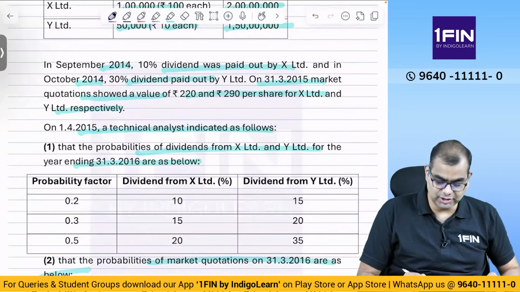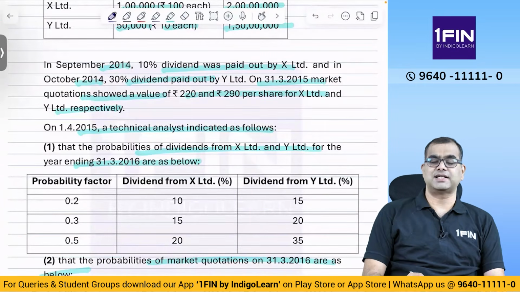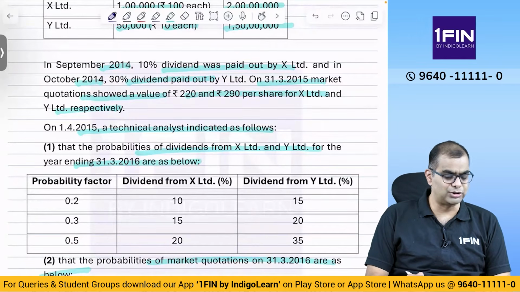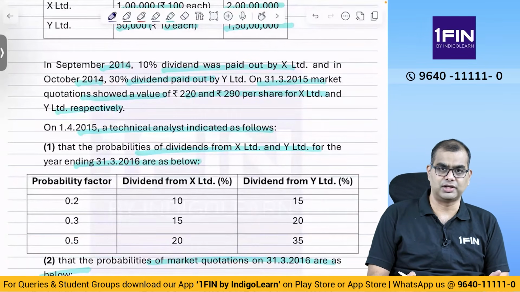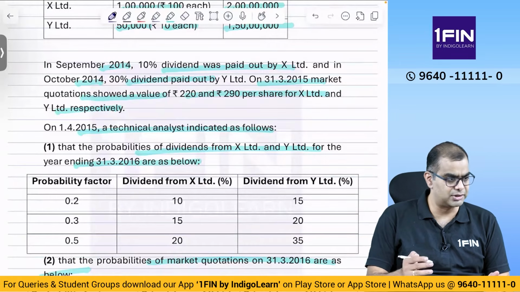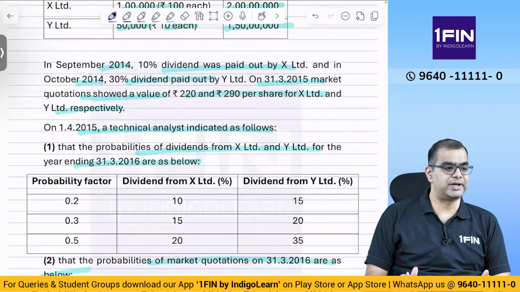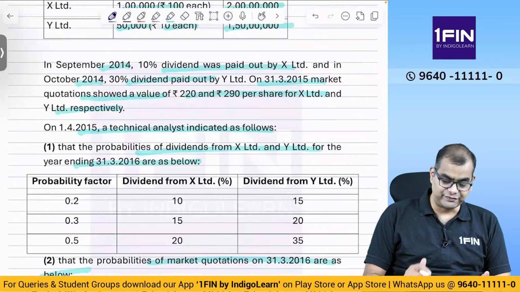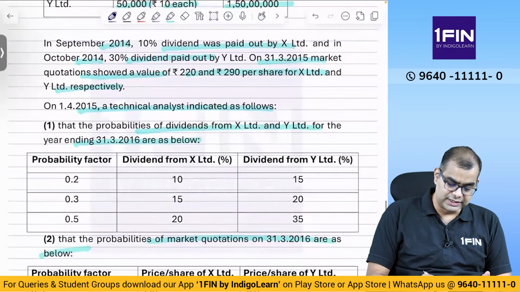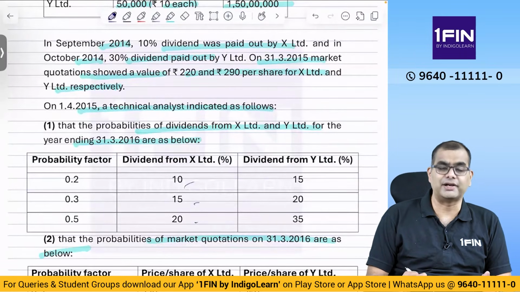This is very similar to an illustration in the ICAI study material, I think illustration number 32. It is also very similar to the previous illustration we solved in P600 plus, I think illustration number 30, where it is M Limited, N Limited, 2 lakhs, 1.5 lakhs and all of that. But the key difference is that dividend probabilities in this are separate or independent for each of them.